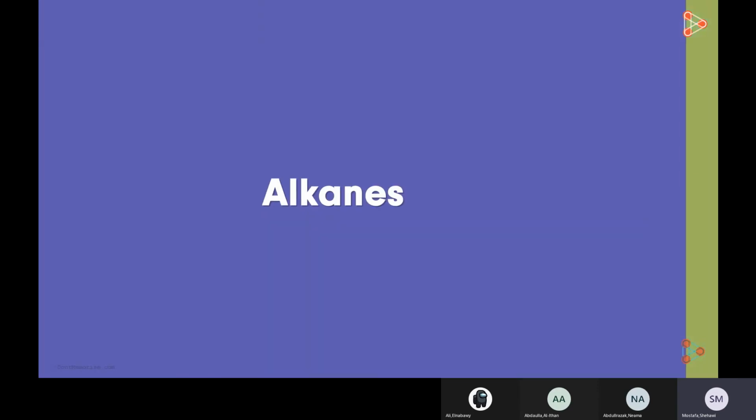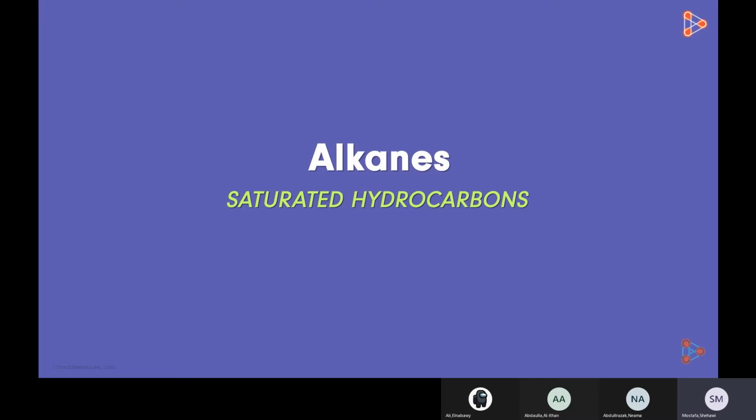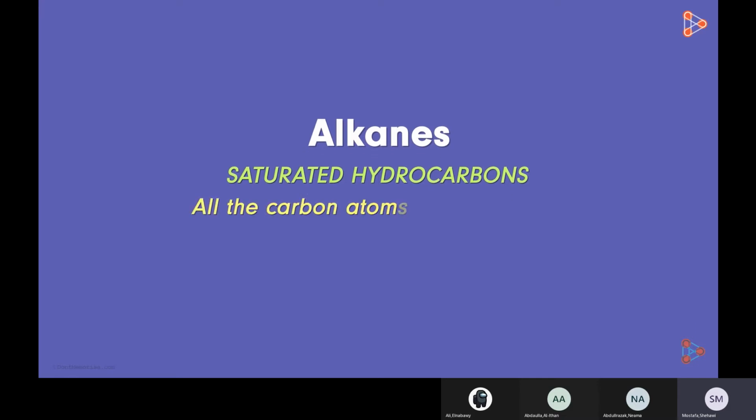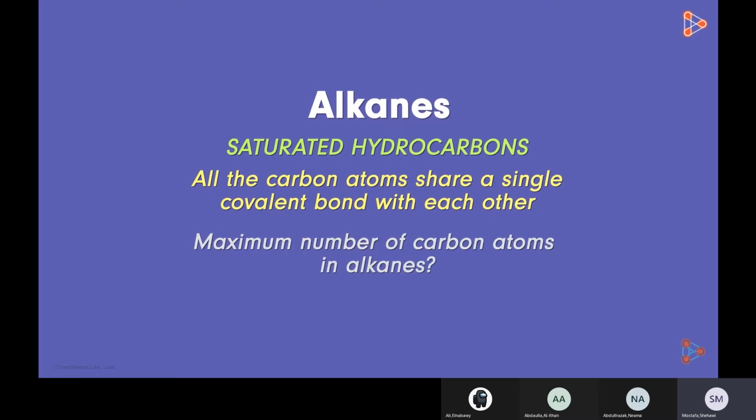The first one is alkanes. This family is that of saturated hydrocarbons. That means all the carbon atoms share a single covalent bond with each other. Now, can you tell me the maximum number of carbon atoms that can be present in alkanes?